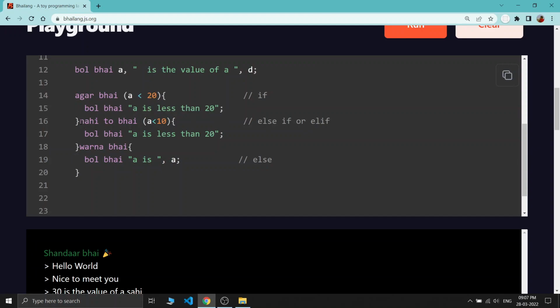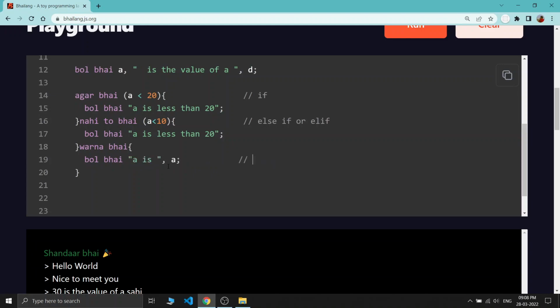The else if condition, nahi to bhai a is less than 10, is also wrong because our a is 30, so this statement is not executed either. After the else if condition we have one else statement, which is executed every time if these two conditions are not satisfied. So you can see bol bhai a is a, the original value of a, is printed.